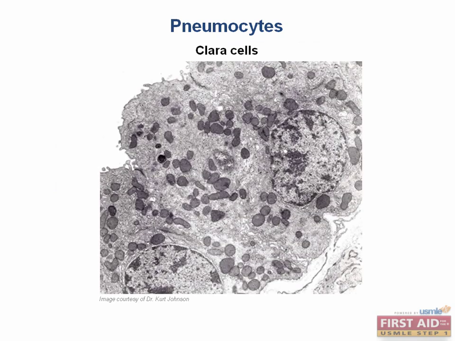How about Clara cells, otherwise known as club cells, as we see in your textbook? These are non-ciliated columnar cells with secretory properties. Where are they found? They're found in the bronchioles, not the alveoli. They protect the bronchial epithelium by secreting a surfactant-like solution and degrading toxins via what pathway? Very good, the cytochrome P450 pathway.